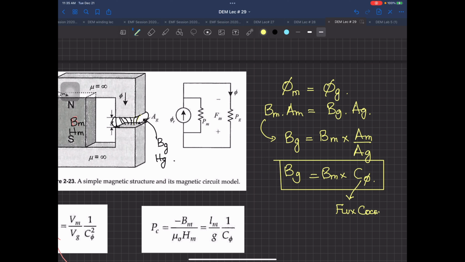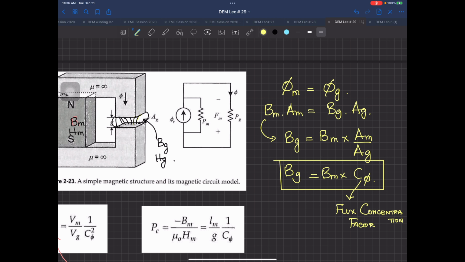Now the question comes up. This is the flux concentration factor. Question over here: flux concentration should be greater than 1 or smaller than 1?